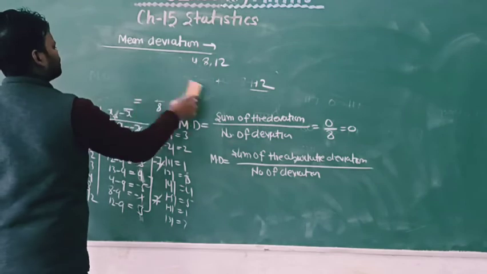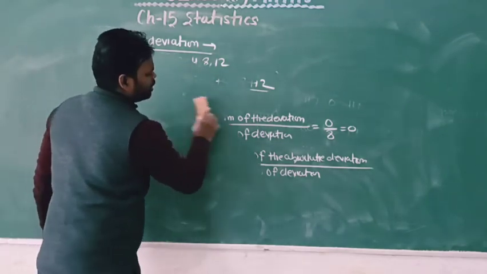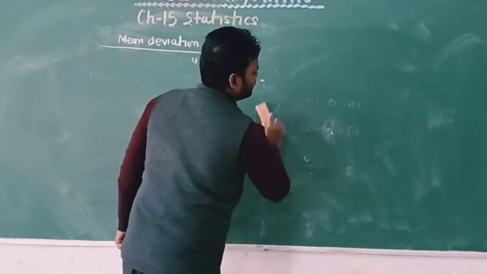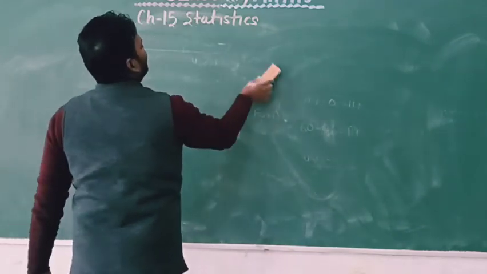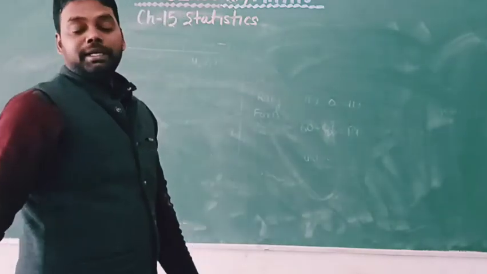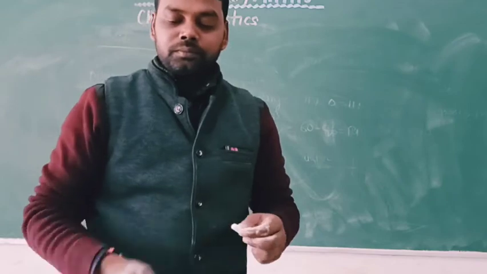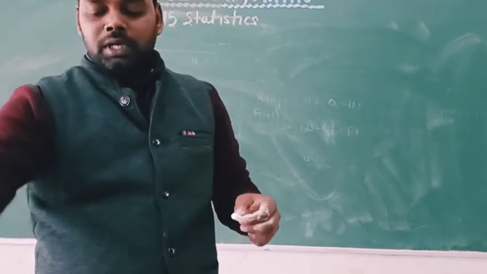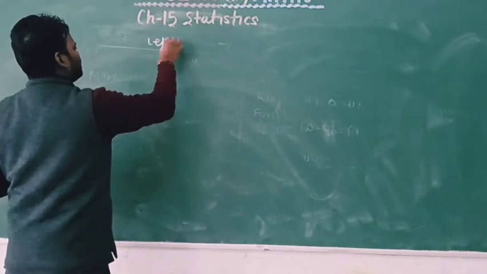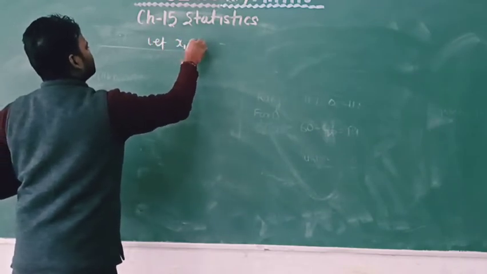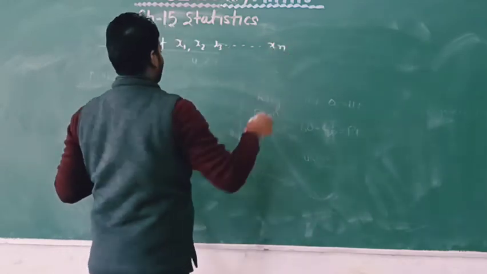Okay. So now discuss how to calculate mean deviation about mean and mean deviation about median. Okay, so let us consider n observations x1, x2, x3, ..., xn.